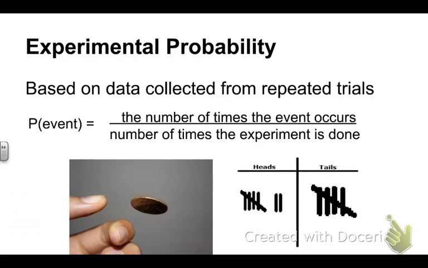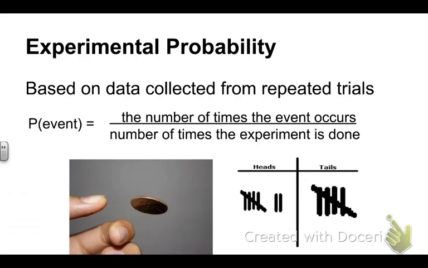The probability comes from, the numerator is the number of times the event occurs and over the number of times the experiment is done. So if you look at the data below, what was the experimental probability of heads? Well, this person flipped heads 7 times. And how many times was the experiment done? 12 times. If you work that out, that is not 50% like it theoretically should be. It is pretty darn close, but it's still greater than.